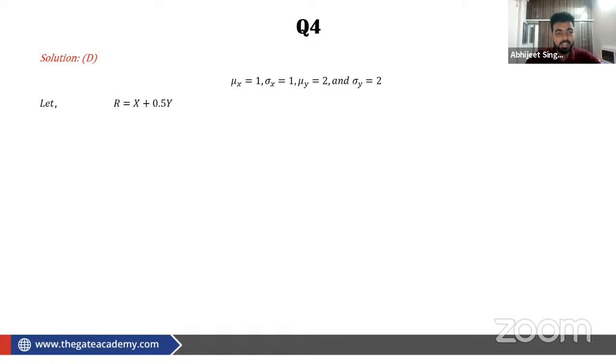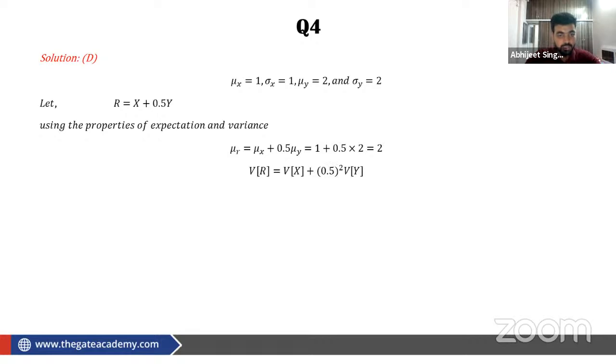Let us assume that X plus 0.5 into Y is R. Then, using the properties of expectation and variance, we can find mu R, that is mu X plus 0.5 mu Y, that is 1 plus 0.5 into 2, that is 2. And V of R is equal to V of X plus 0.5 whole square into V of Y. So we get sigma R, which is the square root of the variance, that is square root of 2.